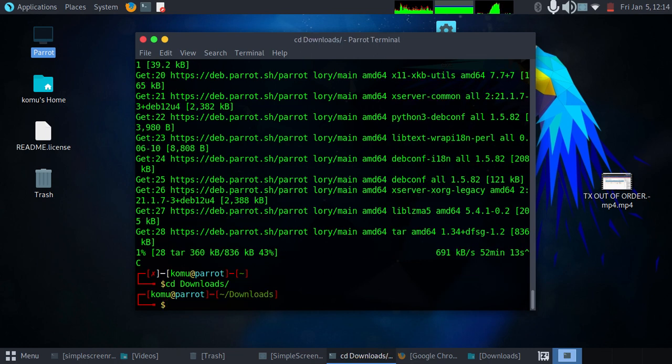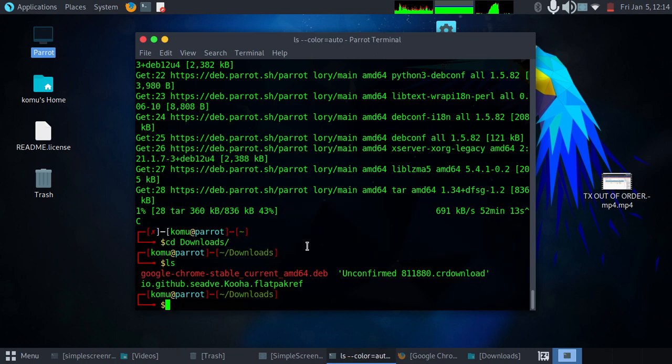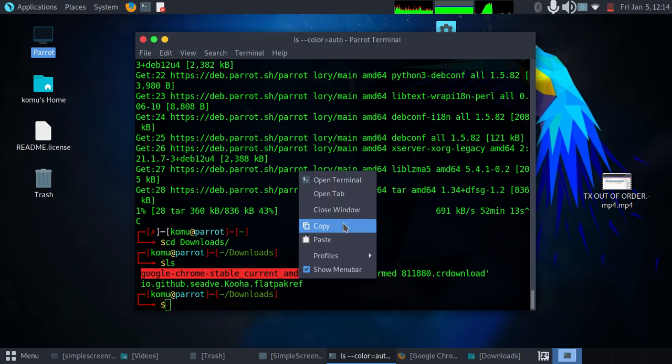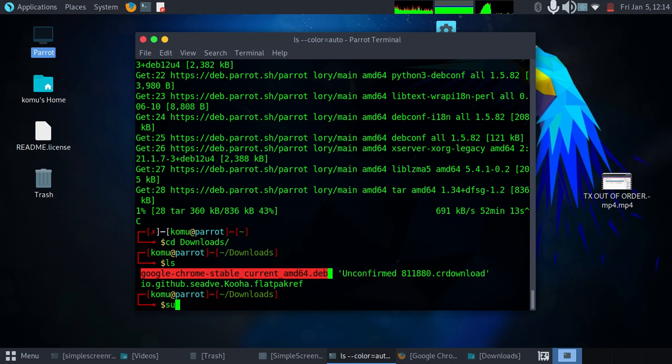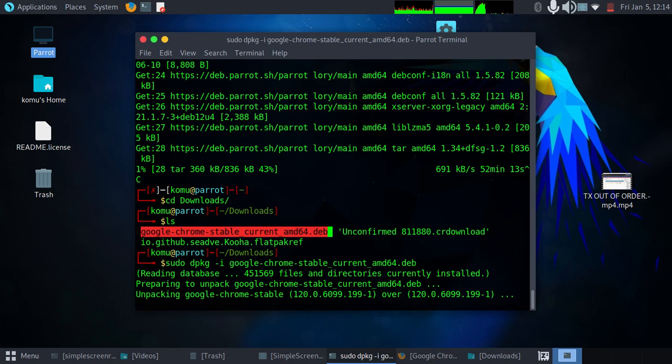let's get to the Downloads directory. If you do ls, you see all files in the Downloads tab. You see, this is the Chrome file you get after downloading. Just highlight and copy and do sudo dpkg, flag -i for install, and Shift+V to paste, and hit enter.